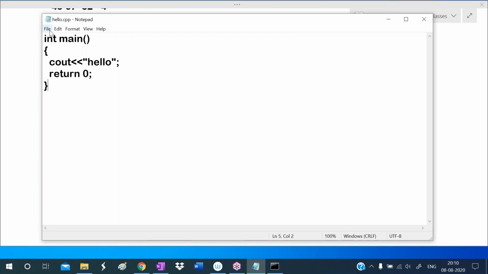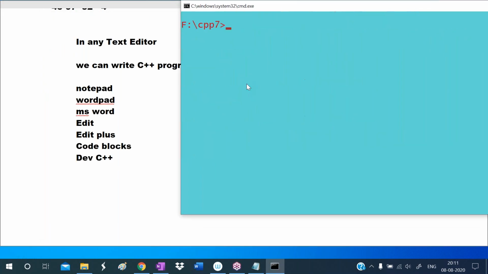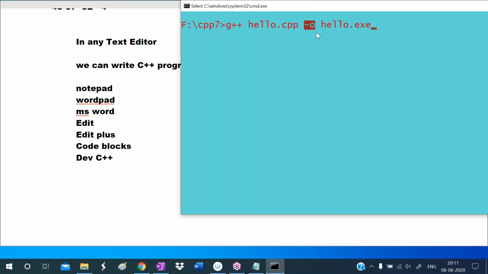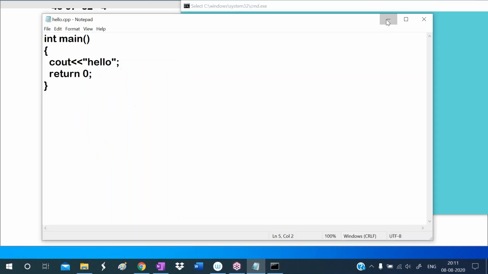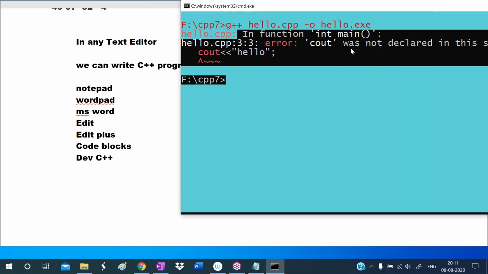So what is that error? Save this program. I'm saving this program now. Now compile this program here on the command prompt. To compile the program, which command do we have to use? g++ hello.cpp -o hello.exe. So here we are compiling the program. This is the source code, and this source code will be translated to machine code now. When I press the enter key, the exe file will be created.